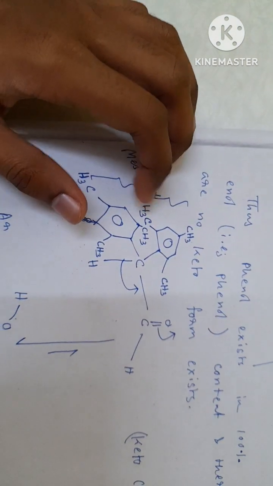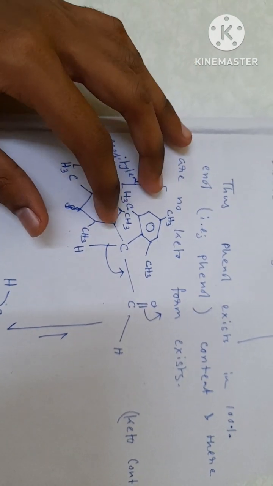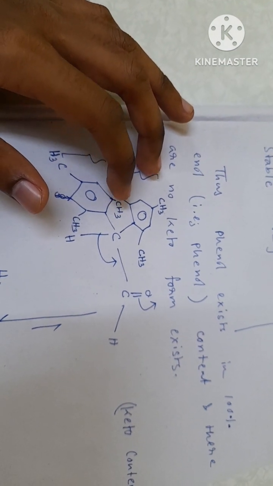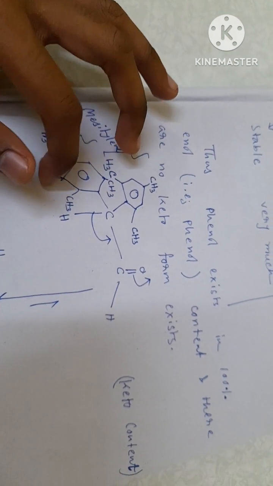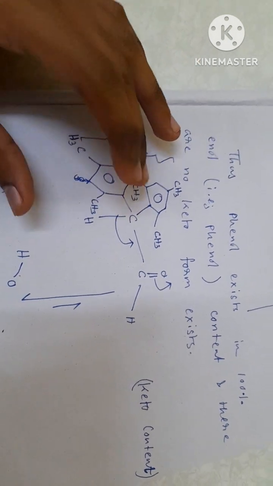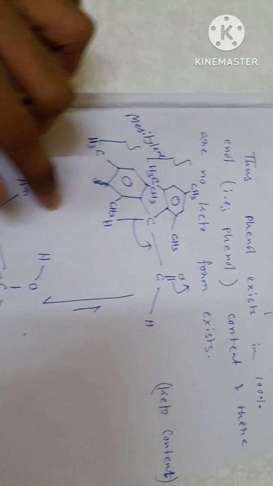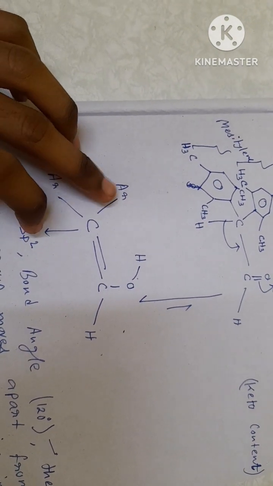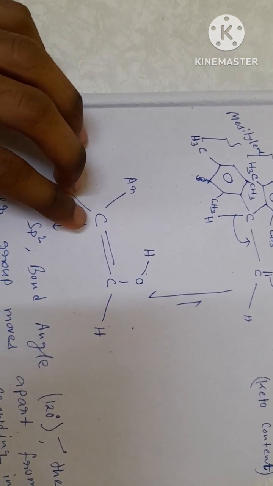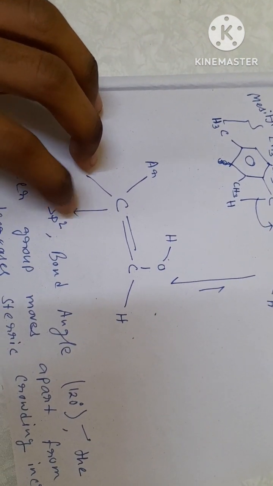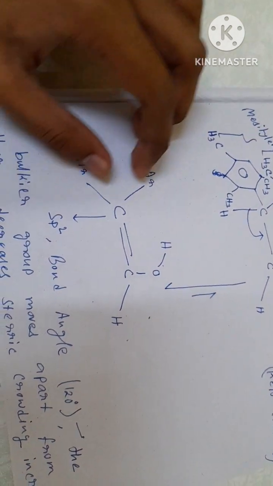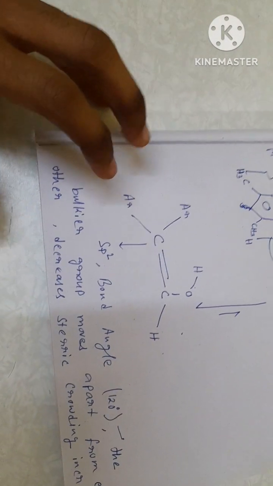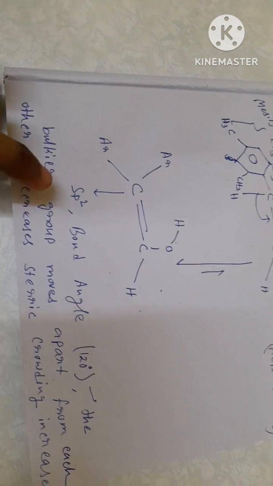Here in this case the steric interaction becomes very much higher because the distance is very small between these two bulky groups. The methyl is also a bulky group and is connected along with the six-membered phenyl ring, so a huge steric interaction takes place, but in the enol form the steric interaction reduces very much because the distance increases. You should know the bond angle is 120 degree having sp2 hybridization, so these two bulkier groups like mesityl groups move apart from each other. Lesser steric interaction makes higher stability of the configuration.